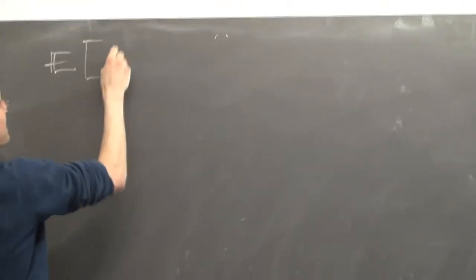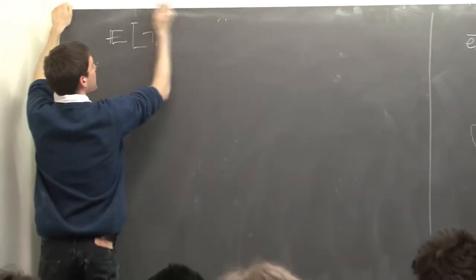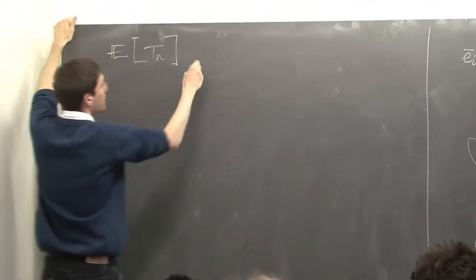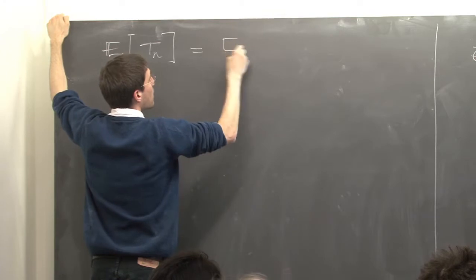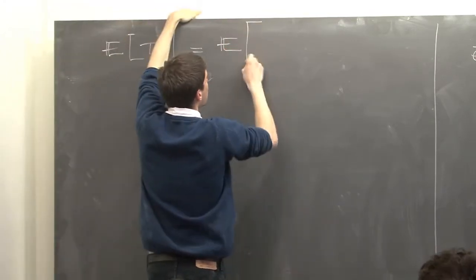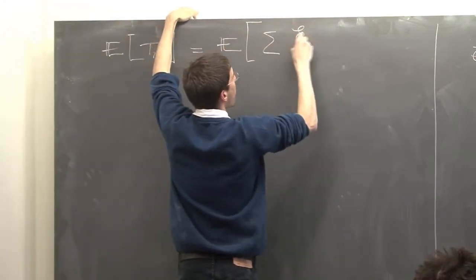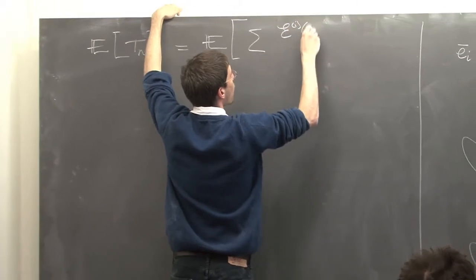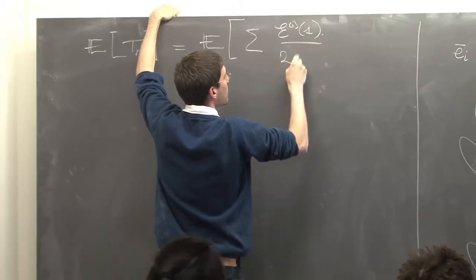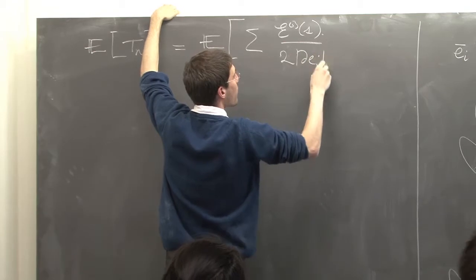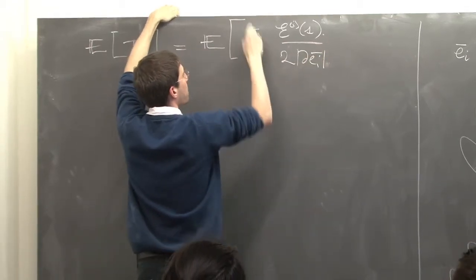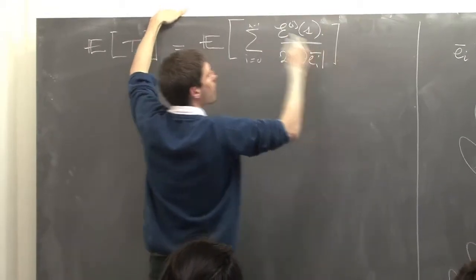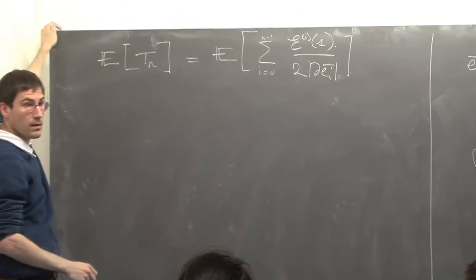If you want to estimate this Tn, then you may say, okay, I know that this guy is the sum of exponential variables of parameter 1 divided by twice the volume of the exploration. Sorry, the perimeter, the half perimeter.